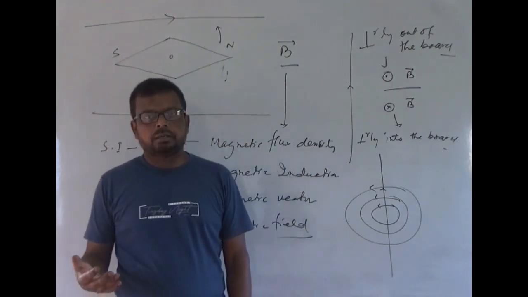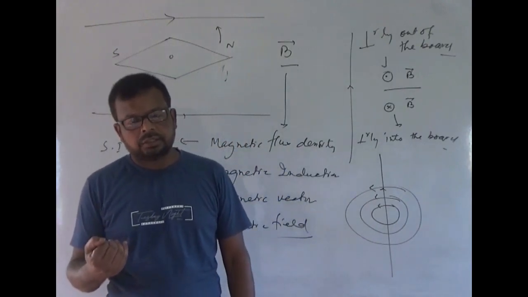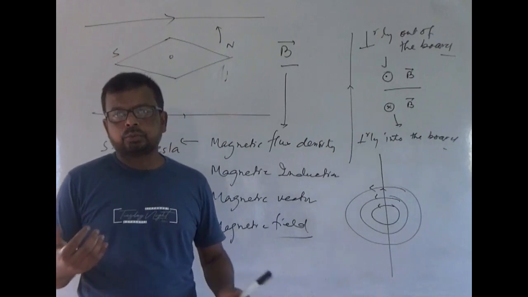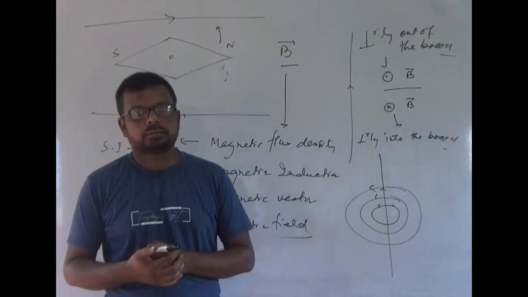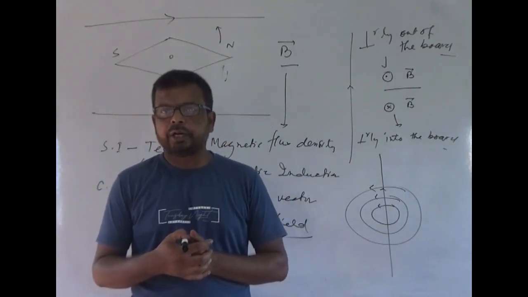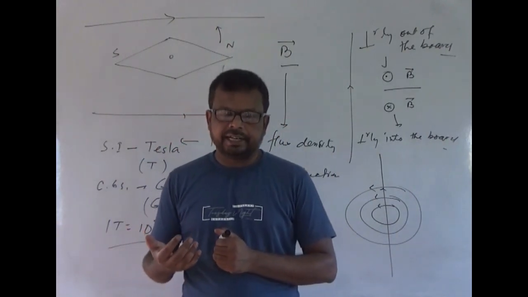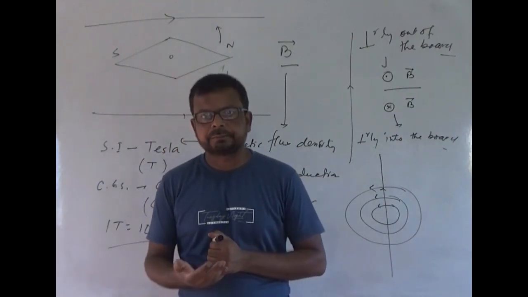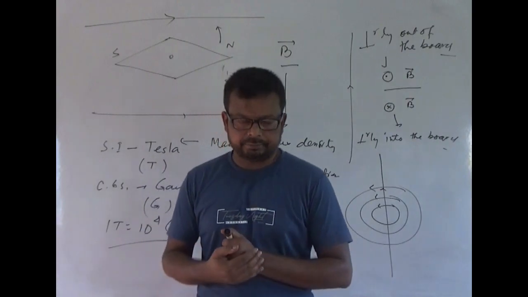since the magnetic field also has direction, these field lines also have directions, and from this we get these directions. There are many rules to get the direction of the magnetic field at any point, and the direction of the magnetic field at any point is along the tangent to the magnetic field line.